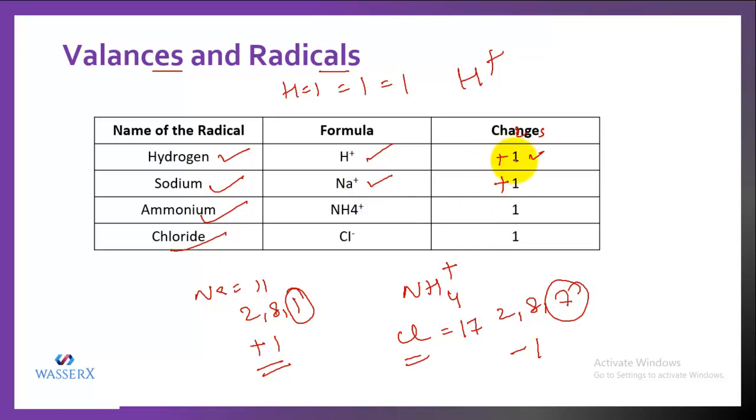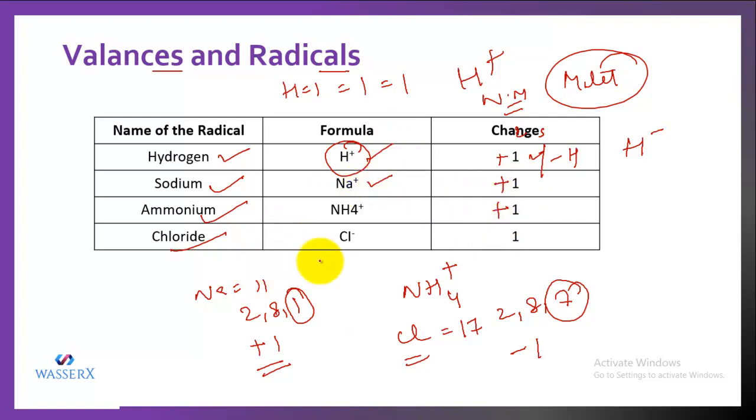Hydrogen can be +1 and it also can be -1 depending upon the atom to which it is combining. If it is combining with a metal, then its valency is H negative. But if it is combining with some non-metal, then the valency is H positive. On sodium also you have +1, on ammonium also you have +1, on chloride you have -1.